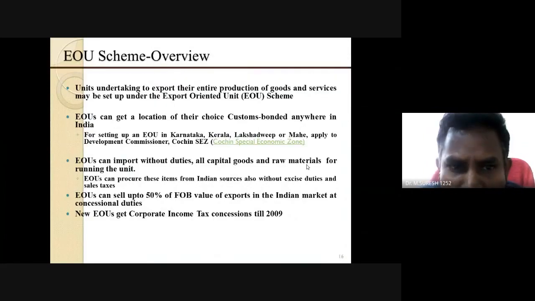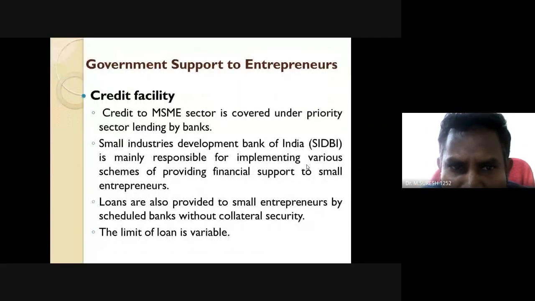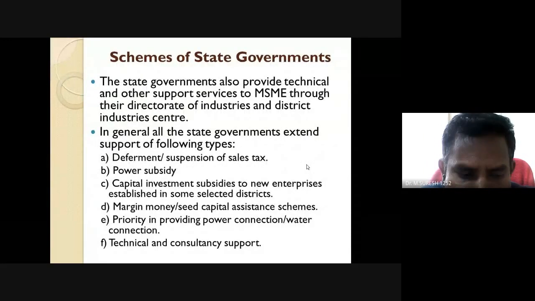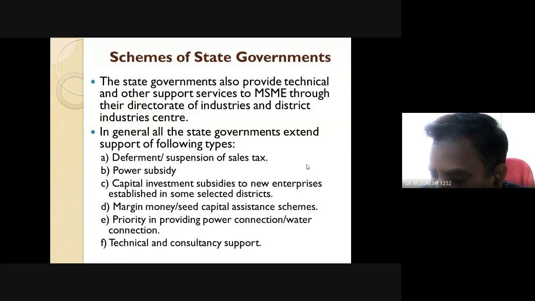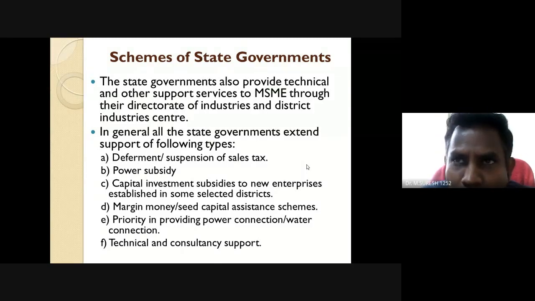So come back to this presentation. Through the state government, what are the schemes which have been provided based on the different businesses, and also based on the MSME, with respect to women as well as men.